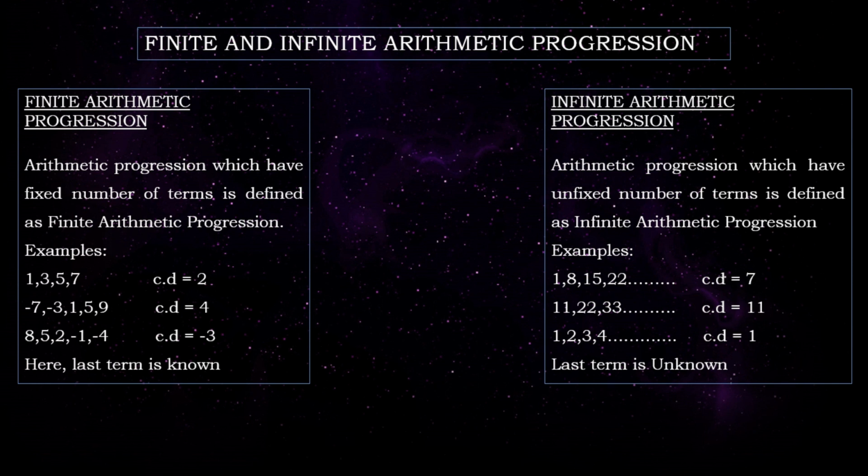Coming to infinite arithmetic progression. An arithmetic progression which has an unfixed number of terms is defined as an infinite arithmetic progression. For example, 1, 8, 15, 22, etc. The dots signify etc., meaning the numbers continue. You can't find out the exact last term of it. So if the last term is unknown, in this case we can consider it as an infinite arithmetic progression. Hope you understood finite and infinite arithmetic progression. If we know the last term, then it is finite. If we can't decide the last term, if we don't know the last term, then it is said to be infinite.